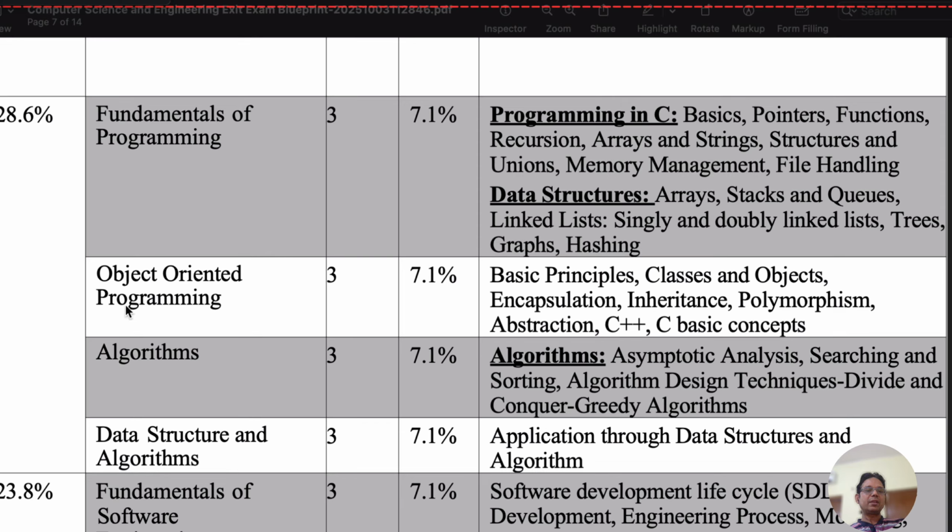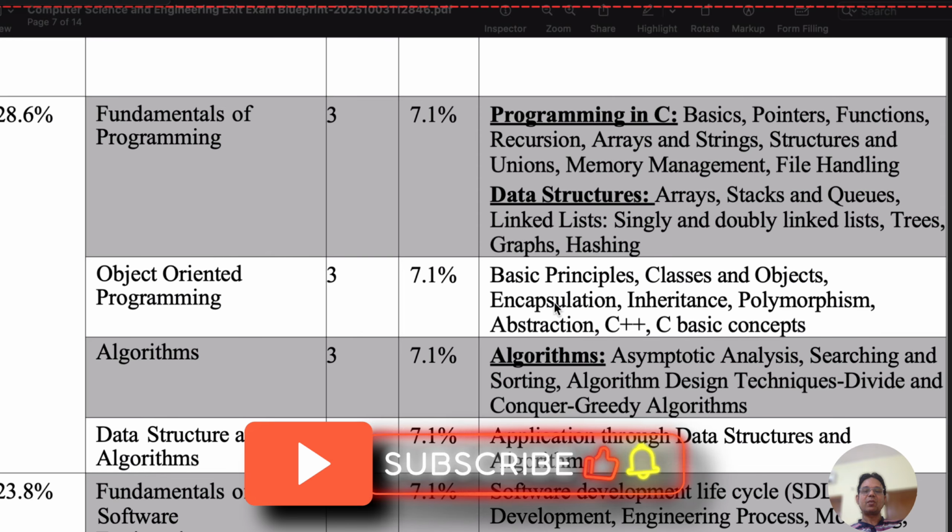For object oriented programming, content will be basic principles, classes, objects, encapsulation, inheritance, polymorphism, abstraction, C++ and C basic concepts will come. So if you have a basic understanding of these terms and technical principles, then you can easily attempt the question efficiently.